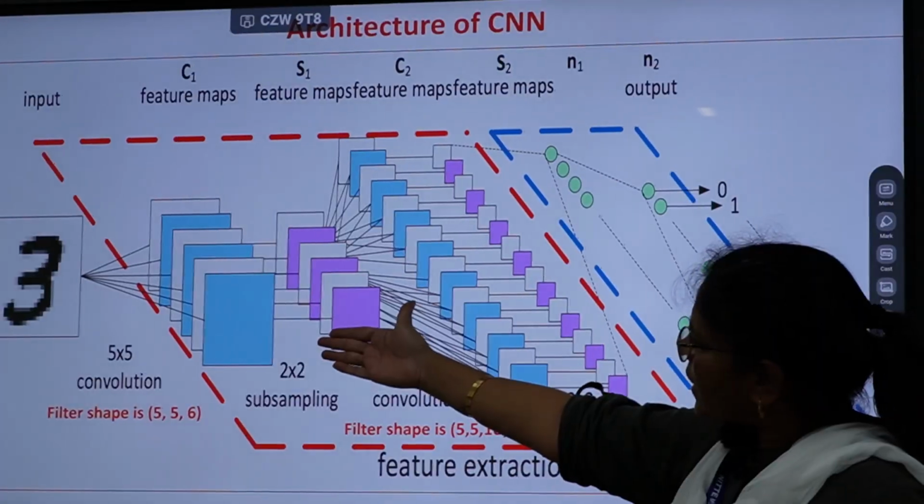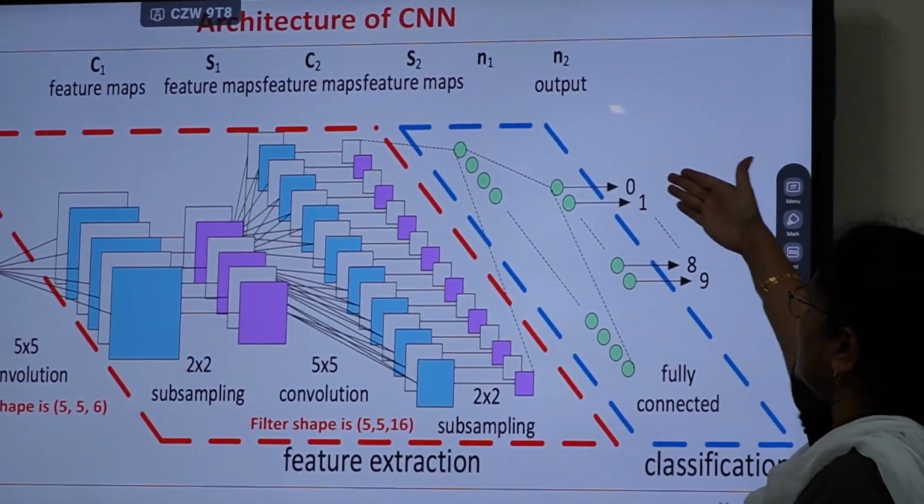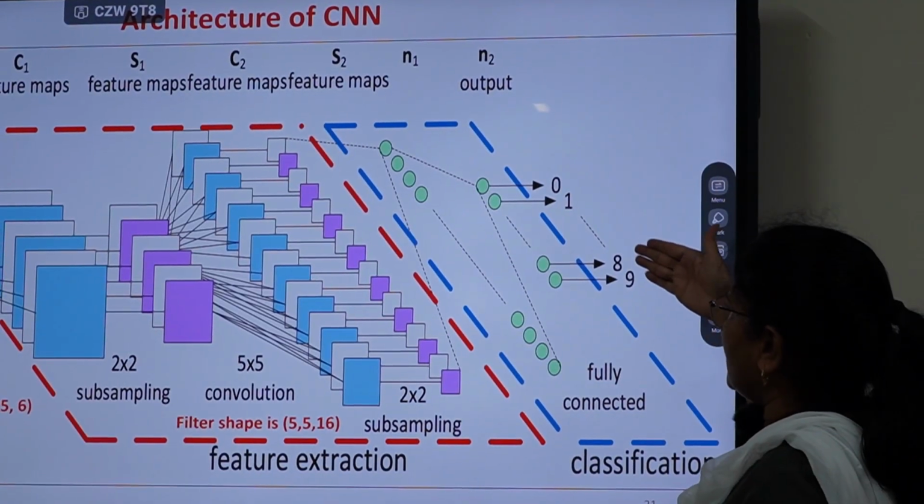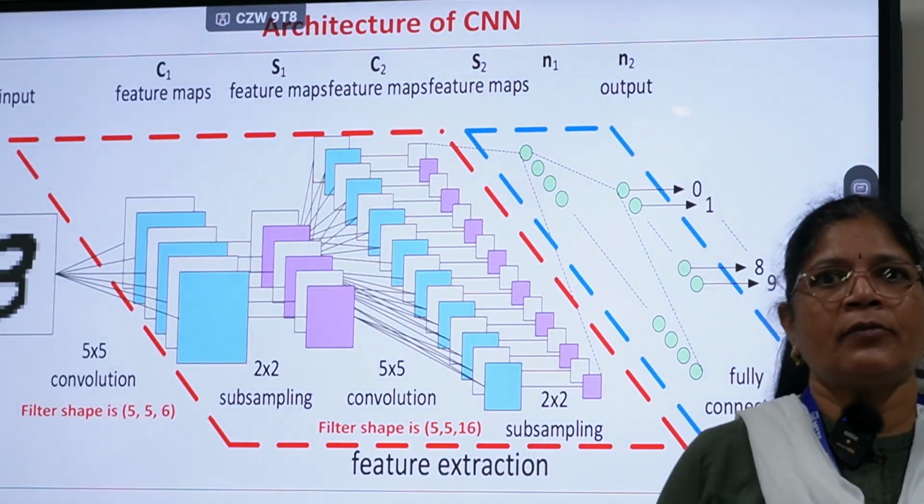Here the input image taken is a handwritten digit, so the classification possibilities are that the digit could be 0, 1, likewise it can be 8 and 9. This is how a typical CNN network looks.